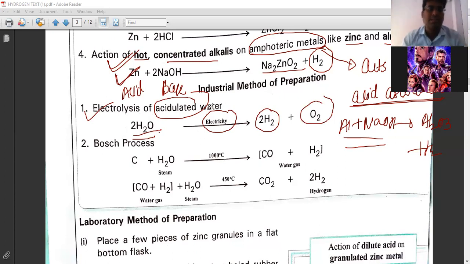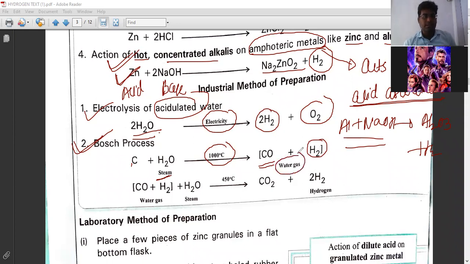Okay. So next one is the Bosch process. So look at the Bosch process. When carbon reacts with steam of the water molecules at a high temperature like 1000 degrees Celsius, it will produce carbon monoxide and hydrogen gas. And the combination of carbon monoxide and hydrogen gas is called water gas, right? And when water gas is passed with steam at a temperature of 450 degrees Celsius, it forms CO2, carbon dioxide, and hydrogen gas. So this is the Bosch process. So write this one.